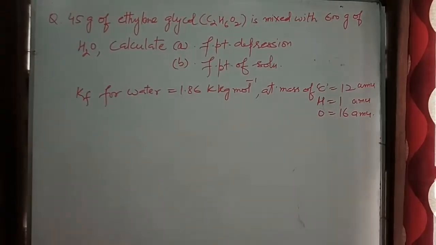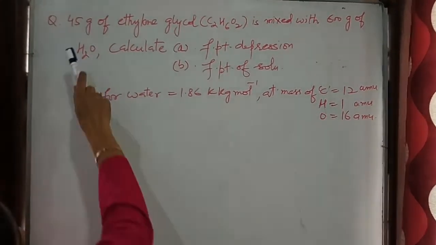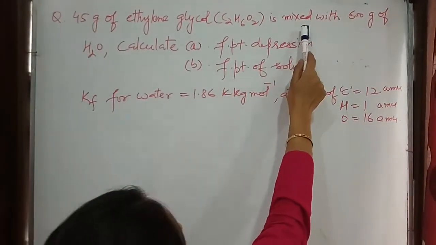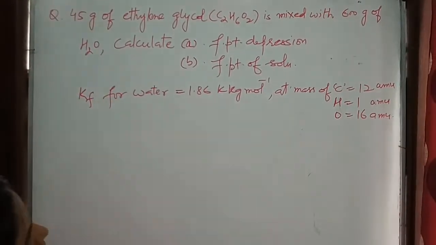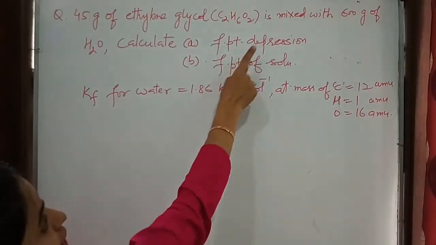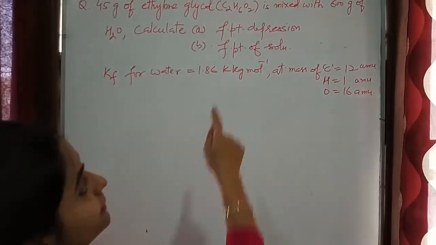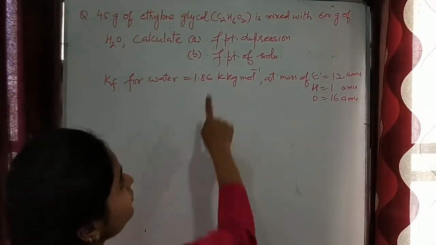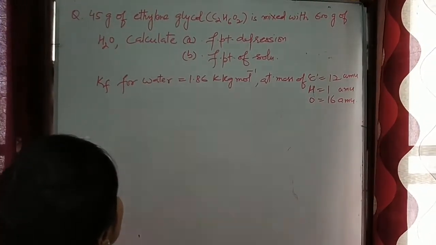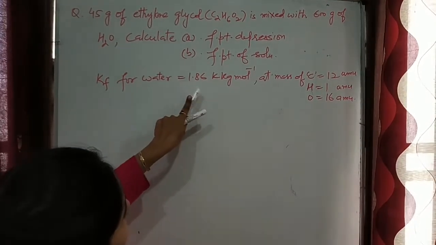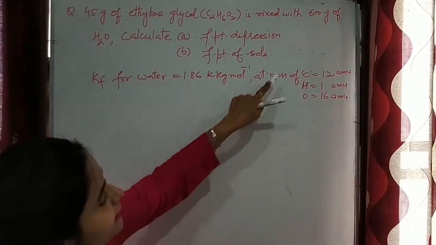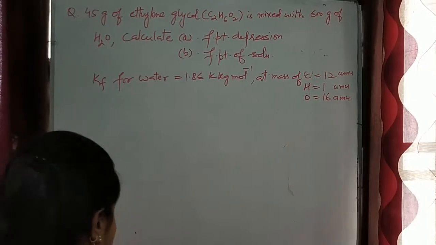So this is our second numerical. 45 gram of ethylene glycol is mixed with 600 gram of water. We have to calculate freezing point depression. This is actually depression in freezing point and freezing point of solution. If Kf of water is given to you 1.86 Kelvin kg per mole and atomic mass of carbon, hydrogen, oxygen.